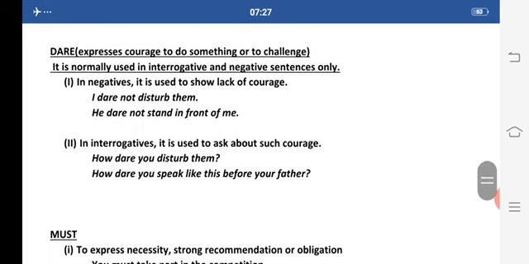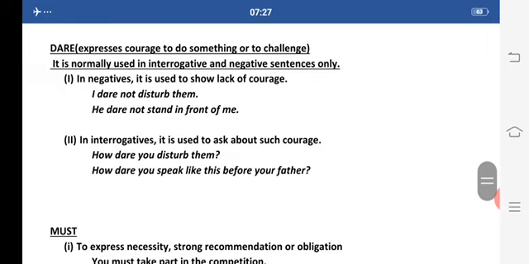Now let's move to dare. Now dare expresses courage to do something or to challenge. It is normally used in interrogative and negative sentences. In negative sentences, it is used to show lack of courage. I dare not disturb them. Here I am showing lack of courage in me.